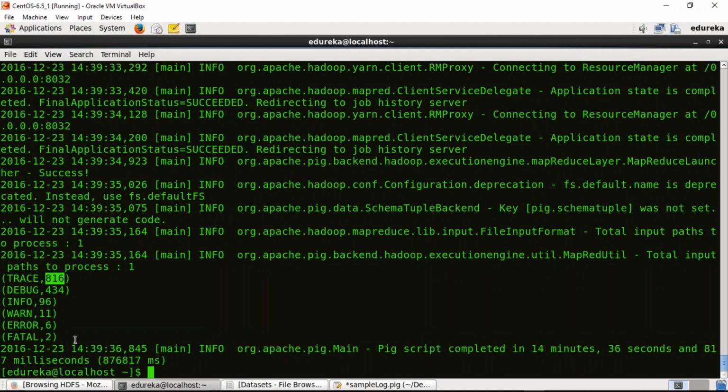Aftab says, very well explained. Thank you, Aftab. Rami says, yep, it's clear. Shrikant, I hope you are clear with this. He says, nice example.